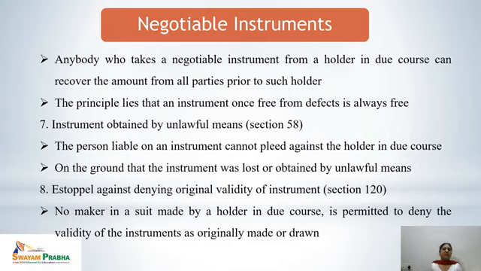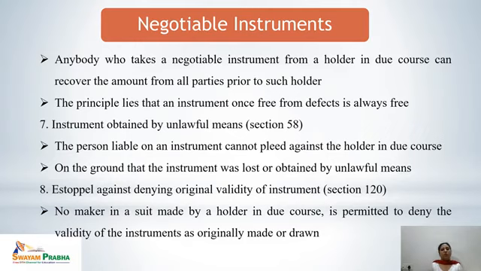Next is instrument obtained by unlawful means, covered under Section 58. The person liable on an instrument cannot plead against the holder in due course. That means if any person has obtained the instrument by unlawful means, he cannot plead against the holder in due course on the ground that the instrument was lost or obtained by unlawful means. It does not make a person discharged from his liability.